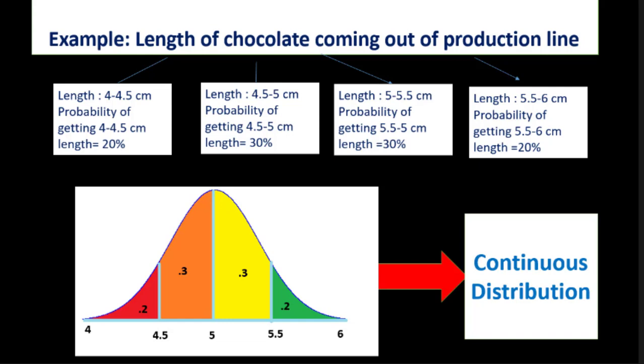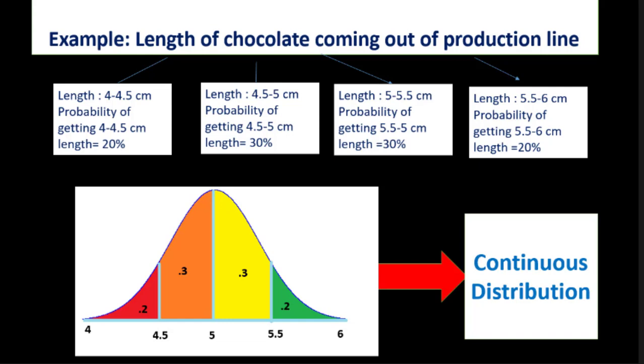Here that is 0.2. Similarly, for a length of 4.5 to 5 centimeter, we calculate the area under the curve, that is 0.3. So the total area under this continuous distribution curve would be 1. That is, the probability of obtaining all possible lengths of the chocolate equals 1. So this is the example of continuous distribution.